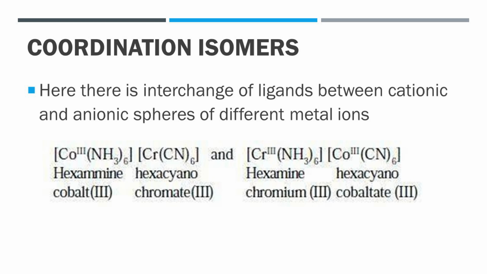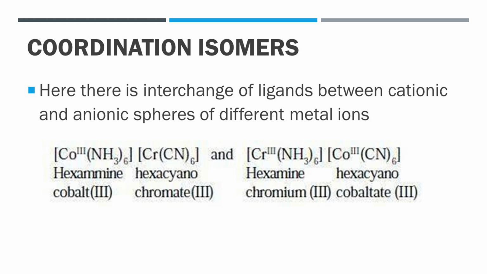By observing the structure, we know that in the first case, [Co(NH3)6] is cationic and [Cr(CN)6] is anionic, while in the second case, [Cr(NH3)6] is cationic and [Co(CN)6] is anionic.